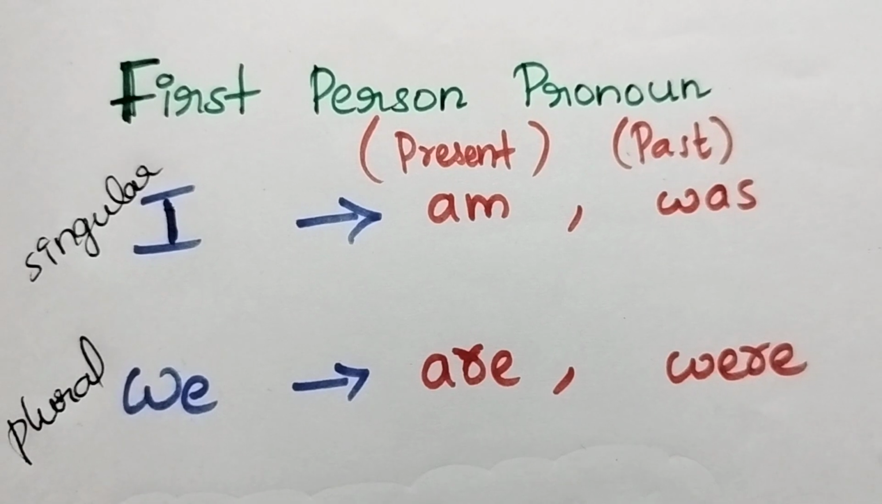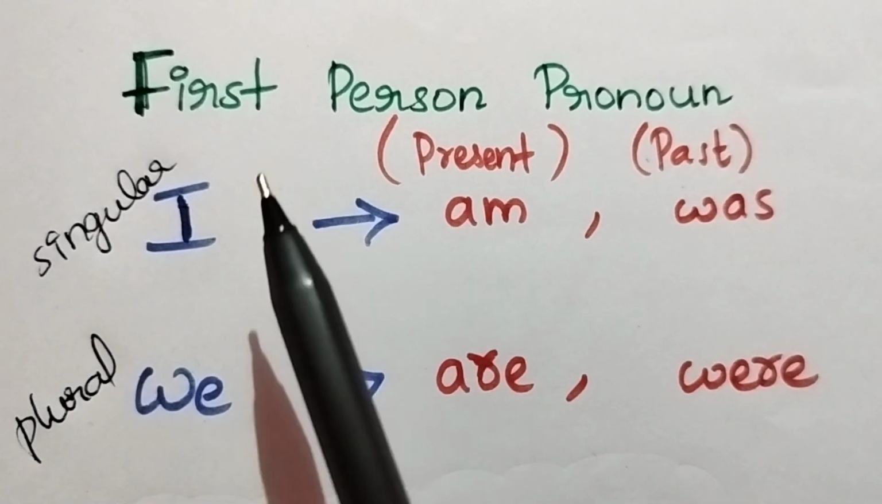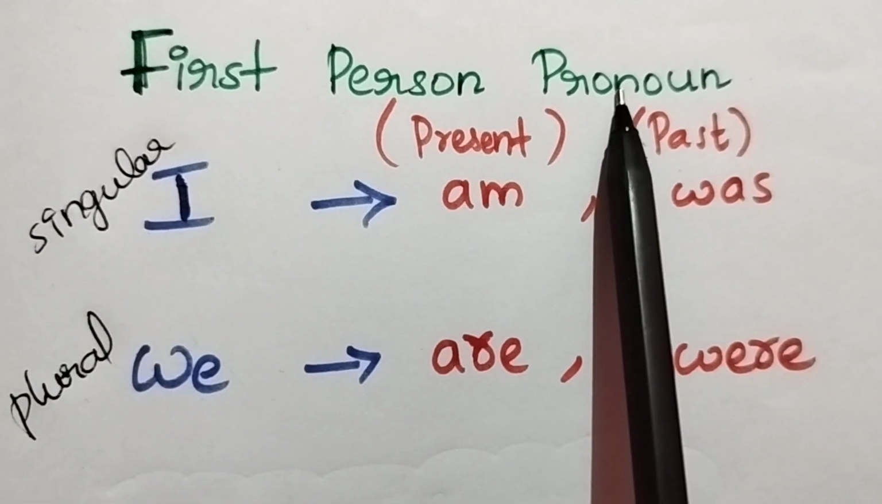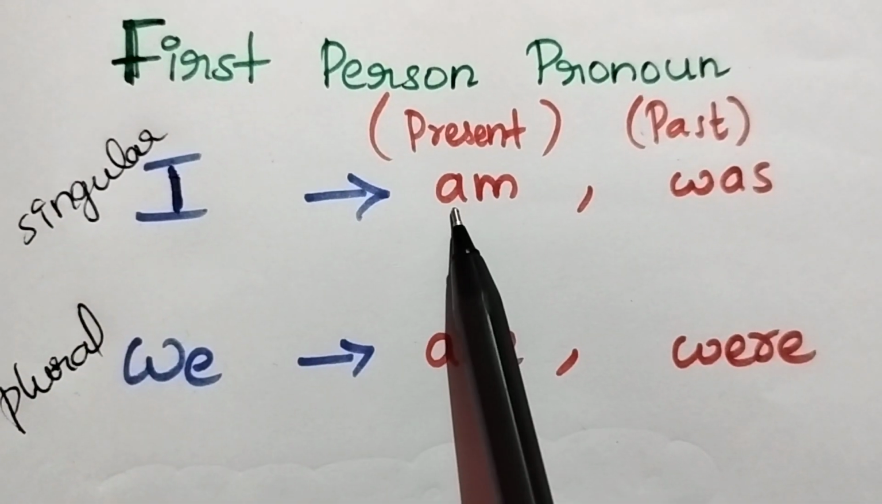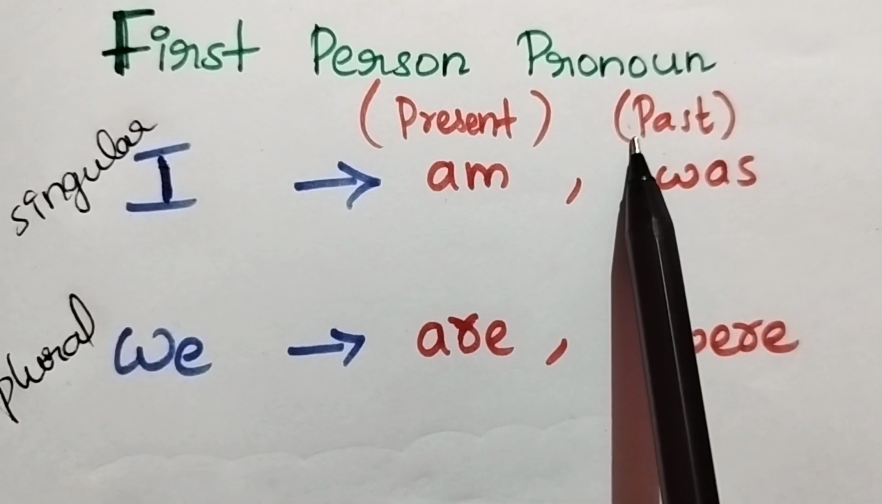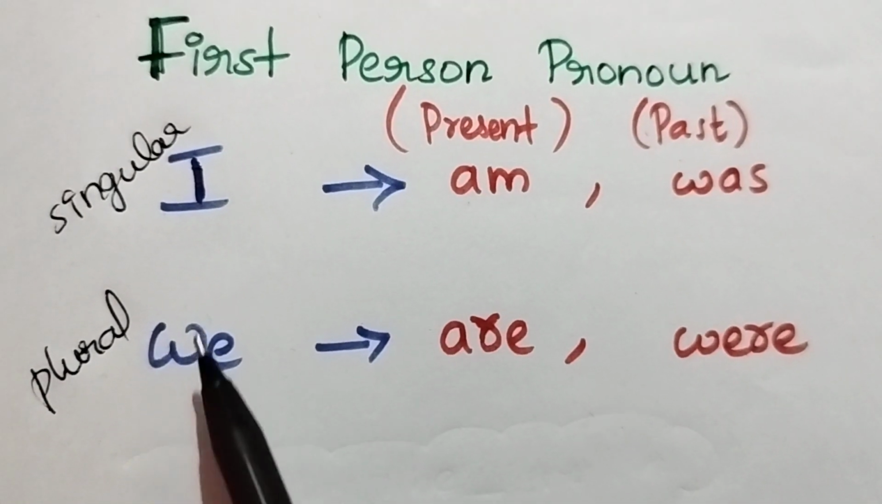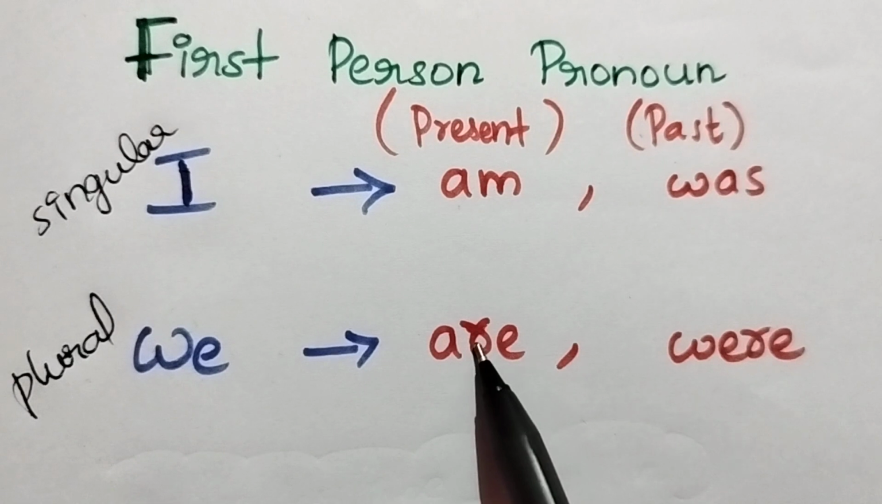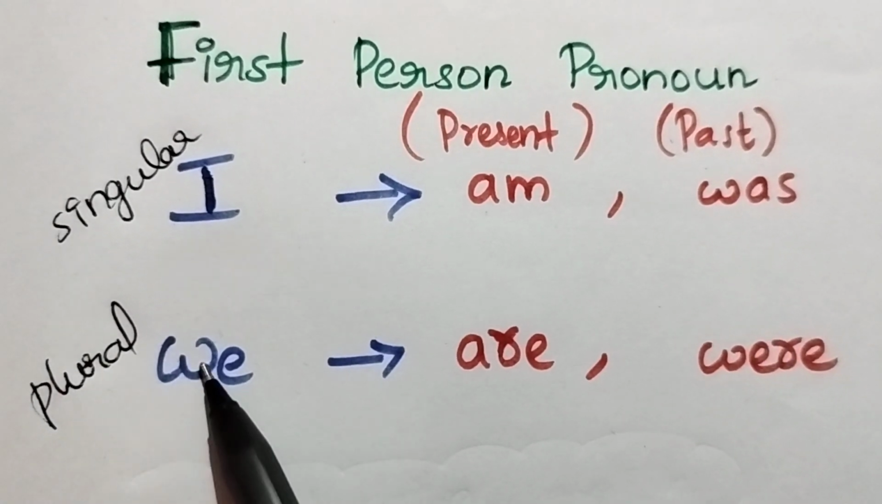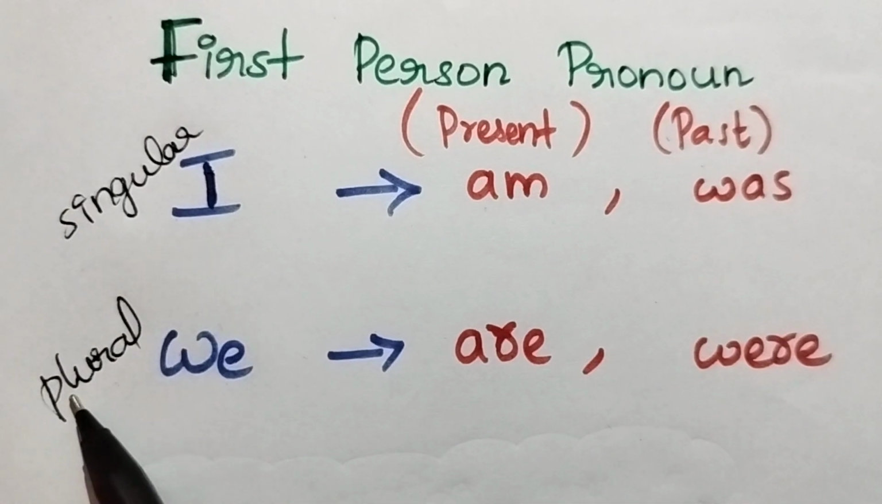Let me give you a recap once again. I is the singular first person pronoun and you need to use am: I am, present tense; I was, past tense. Next, with we you need to use are in present tense and were in past tense, and we is the first person plural pronoun.